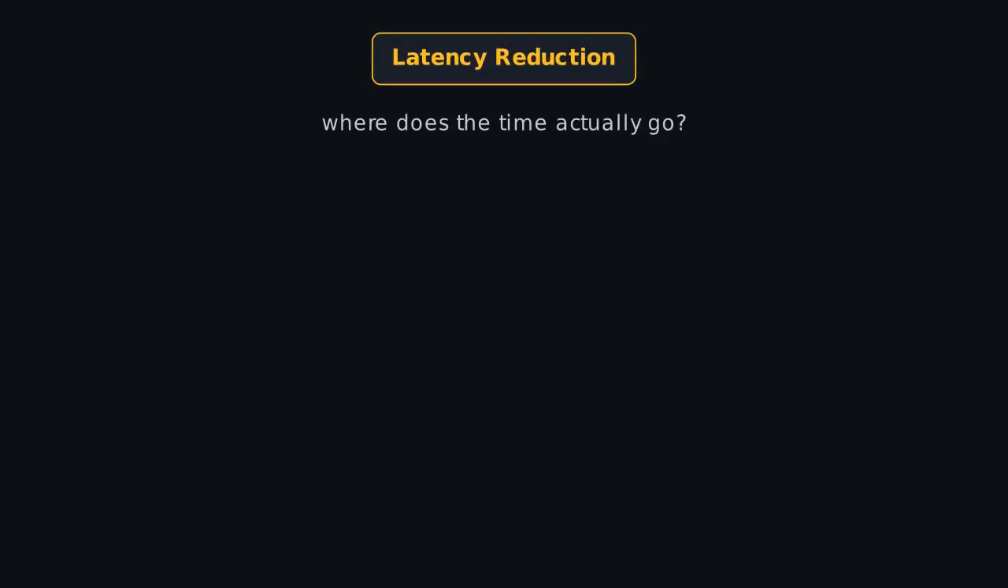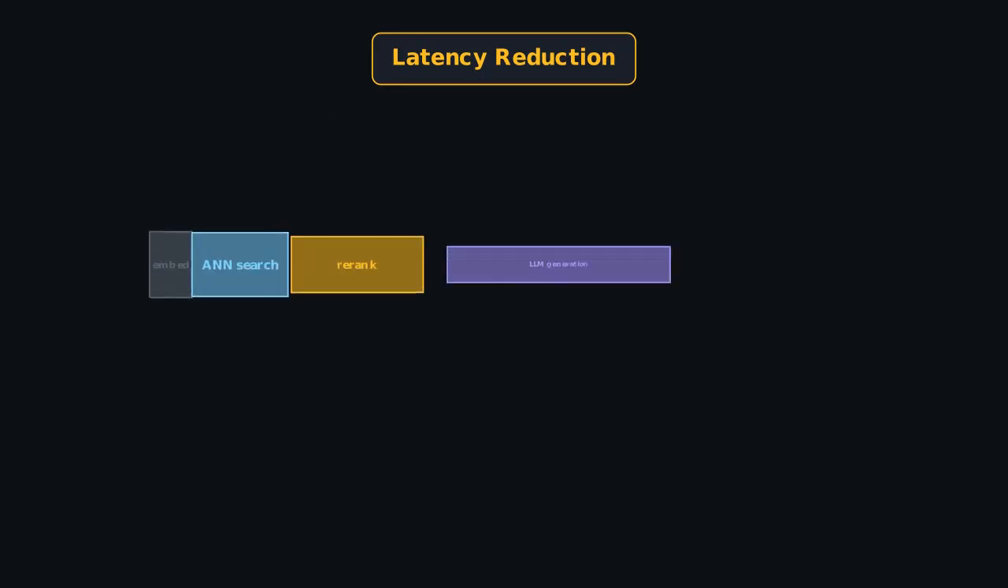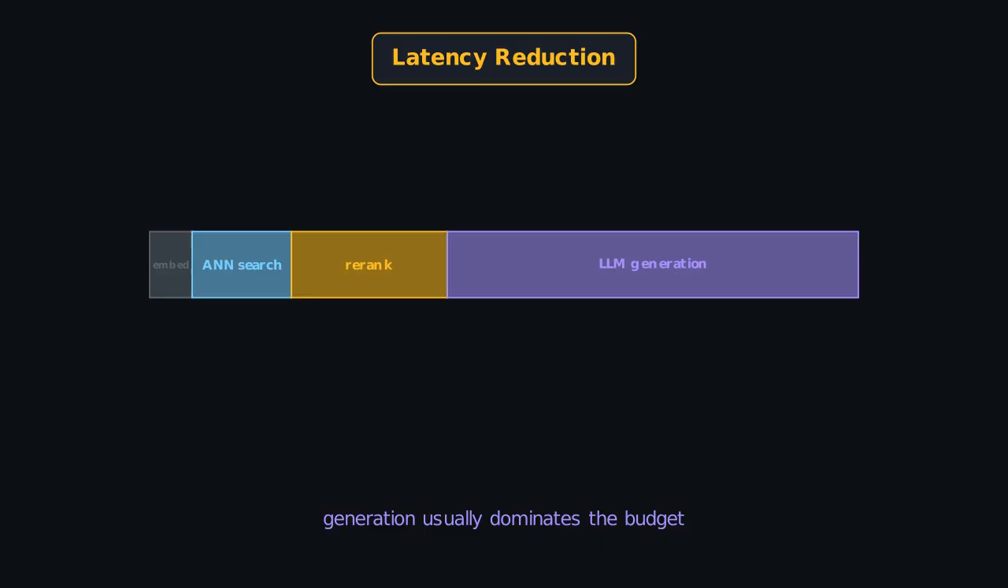Now the other half, performance. Start with latency. Where does the time actually go? Embedding the query is tiny. Vector search is fast if approximate. A re-ranker scoring candidates is more expensive, and the LLM generation usually dominates the whole budget.